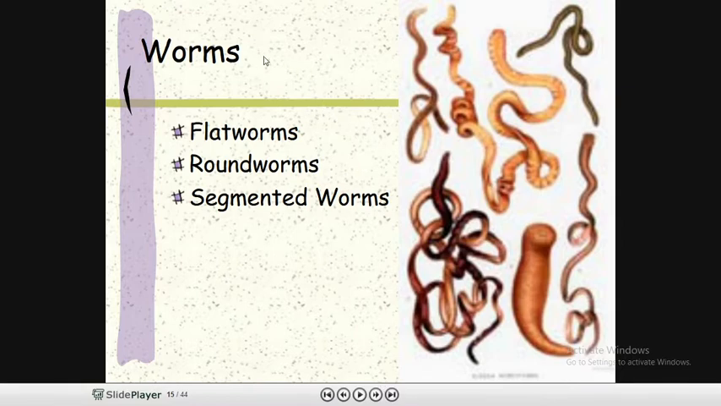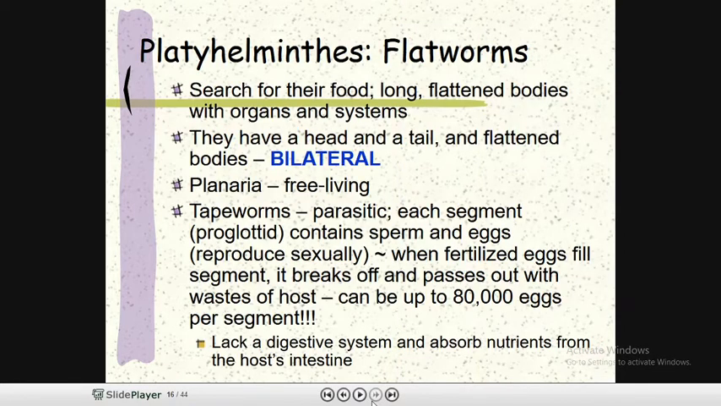The next ones are worms. There are examples like flatworm, roundworm, and segmented worm. Flatworms belong to the phylum Platyhelminthes. They have long, flattened bodies with organs and systems. They have a head and a tail and a flattened body, so that's why they are called bilateral.